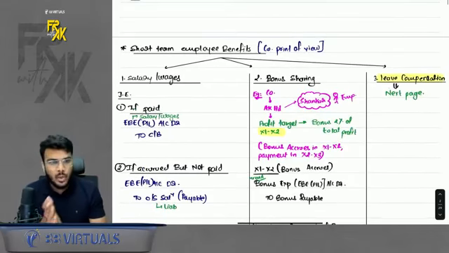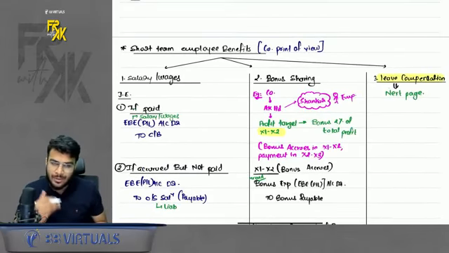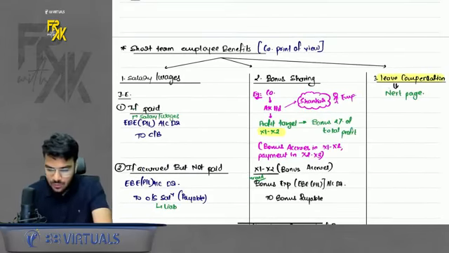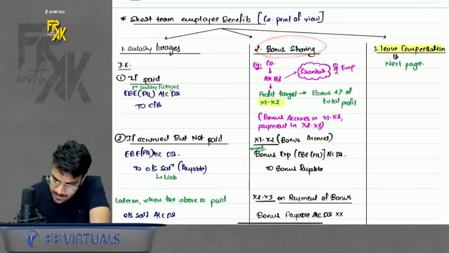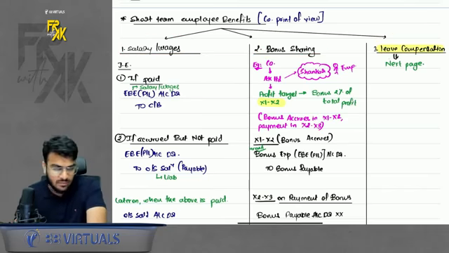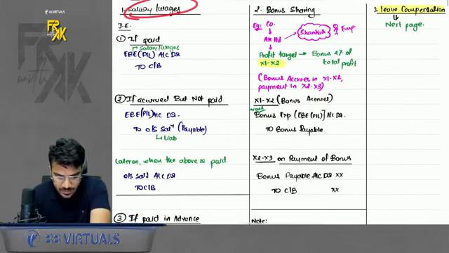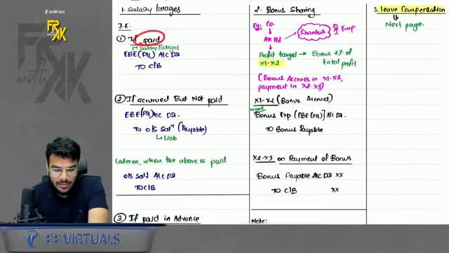Now generally what all things are covered under short-term employee benefits. I have made a good summary in the notes, so you should refer to the notes rather than a textbook. What was there? First, it was salary wages, then it was bonus sharing plan, and it was leave compensation. We will revise each of them one by one. First is salary wages. If the company pays the salary immediately, what is the entry? Salary to cash bank.